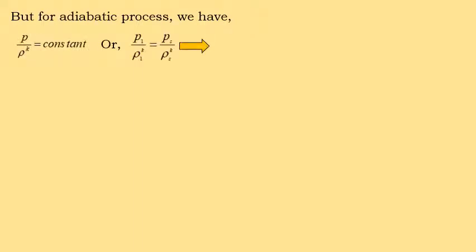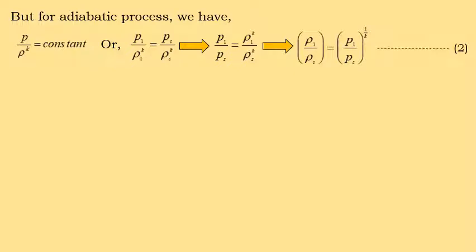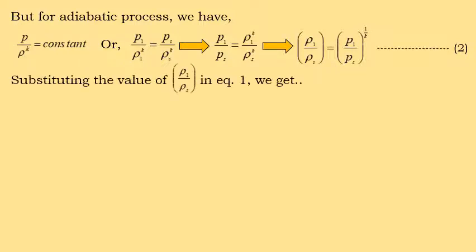For an adiabatic process, we know that P by rho power k is equal to constant, which we already derived in previous lectures. So P1 by rho 1 power k is equal to Ps by rho s power k. Here the two points considered are point number 1 and the stagnation point. Rearranging the terms from the left hand side and the right hand side, rho 1 by rho s is equal to P1 by Ps power 1 by k. That is equation number 2.